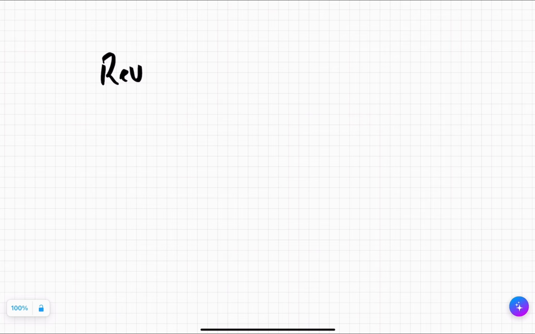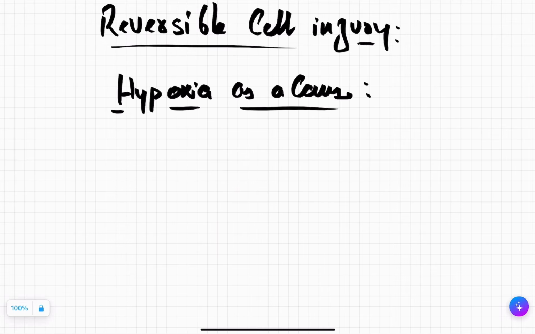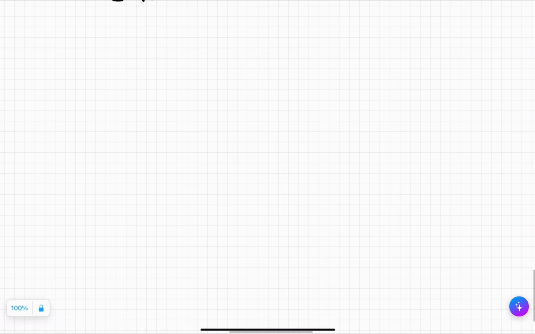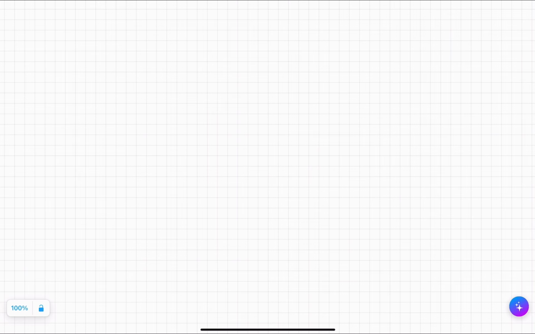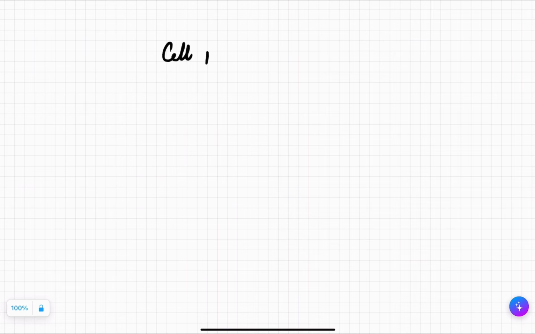Now we will be studying reversible cell injury, taking hypoxia as a cause. Even if you read Robbins, they have also taken hypoxia as a cause of reversible cell injury. Well, there can be other causes, but the most common cause is hypoxia. So first of all, before we start all the stages in reversible cell damage, you will see there will be three things. The cell membrane will be damaged and show blebbing.